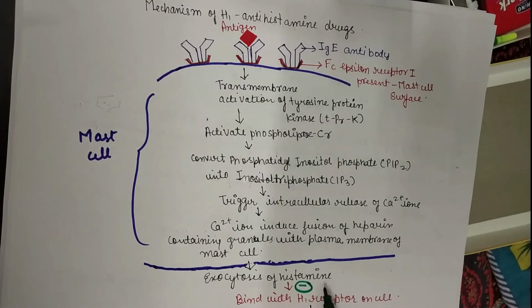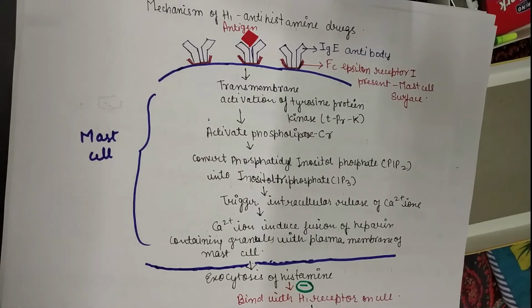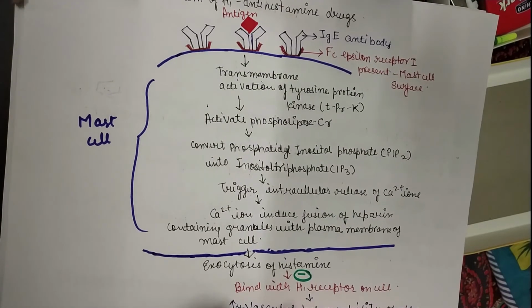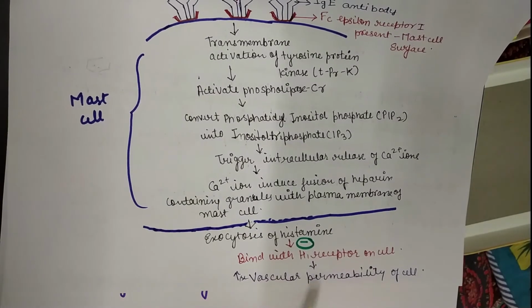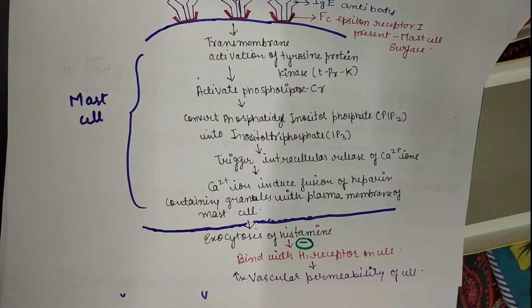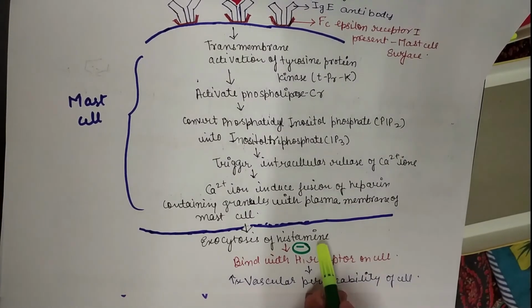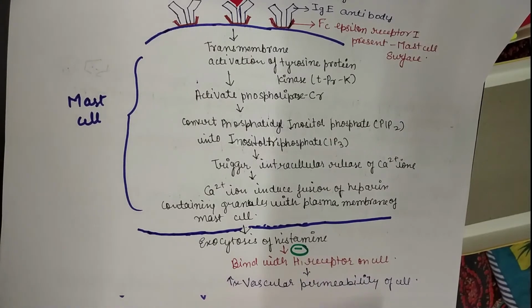They prevent the histamine from binding with the H1 receptor on the cell. So when histamine does not bind with the H1 receptor, the receptor will not get activated and the vascular permeability will not increase. So there will be no allergic response, right? The antihistaminic drugs generally, you can say, competitively bind with the H1 receptor.